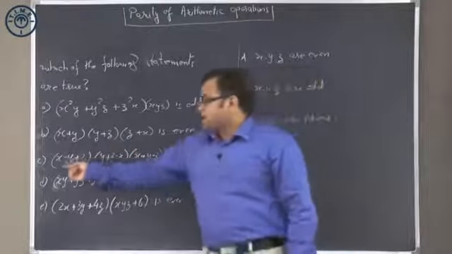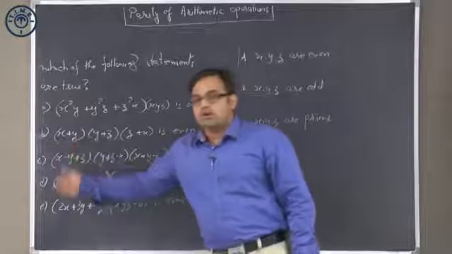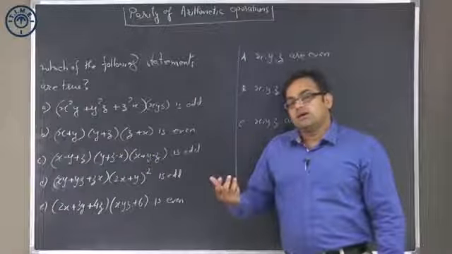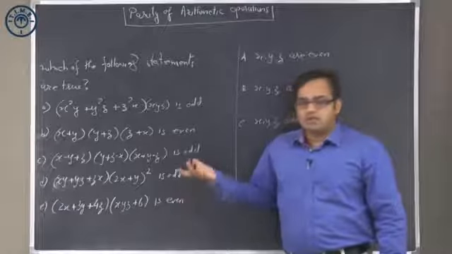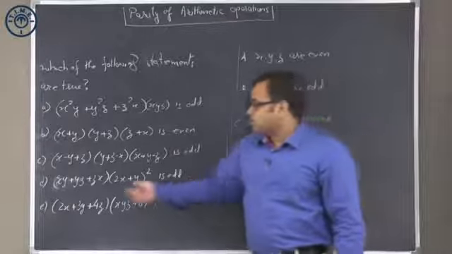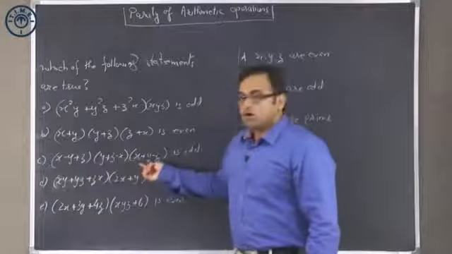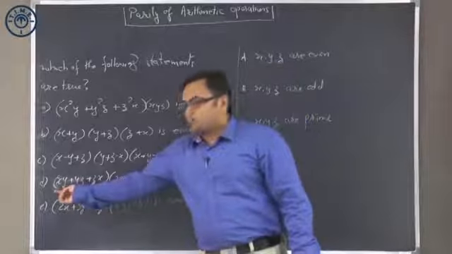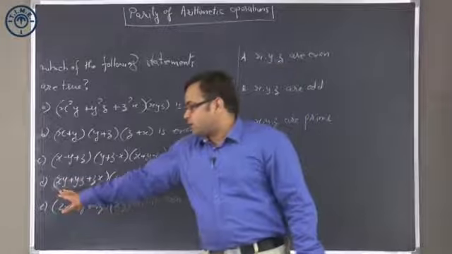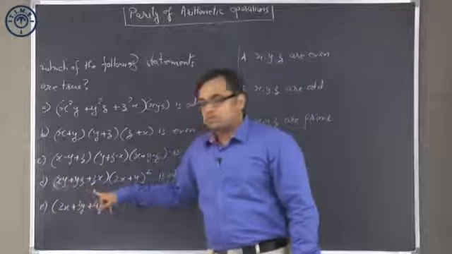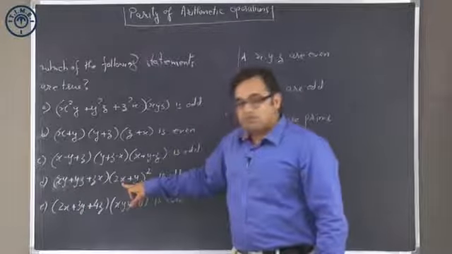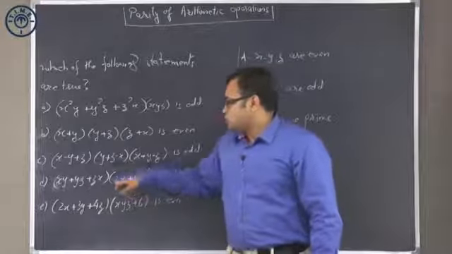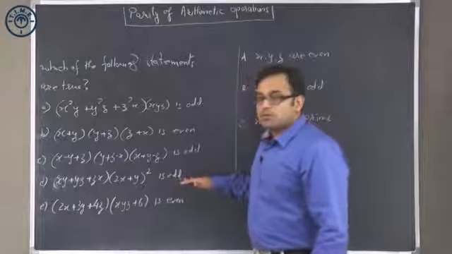The third one, X minus Y plus Z. Whatever may be the parity, whether it is addition or subtraction, 3 odd numbers being added will be odd. So this is odd, this is odd, this is odd. The product will also be odd. So this is also true. The fourth one, the product of any 2 numbers which are odd will be odd. Together this becomes odd. Odd, 2x will be even, even plus odd is odd, odd square is odd. So overall odd into odd. So this statement will also be true.